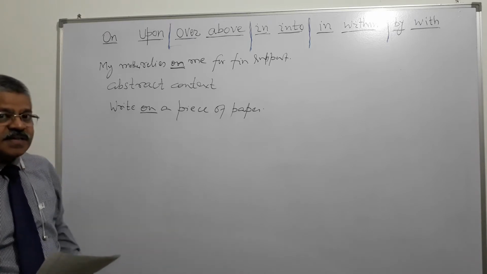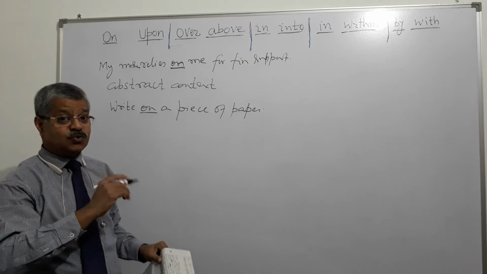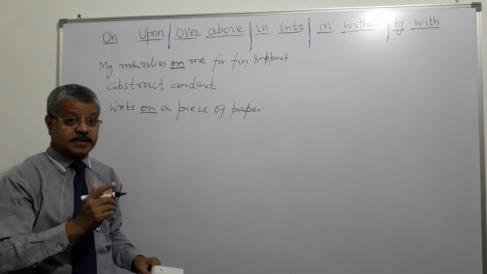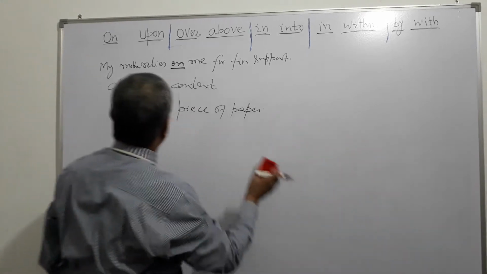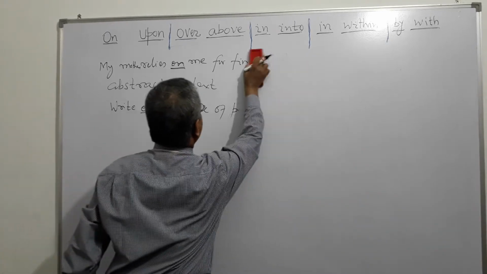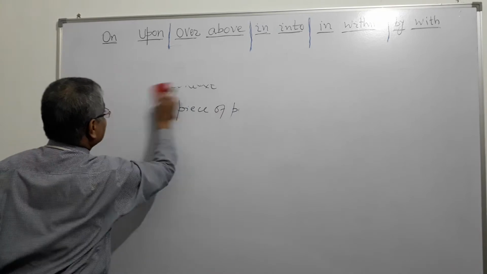But there are certain things where we cannot use one in lieu of the other. So let us discuss that so that it becomes more clear. What are those instances?